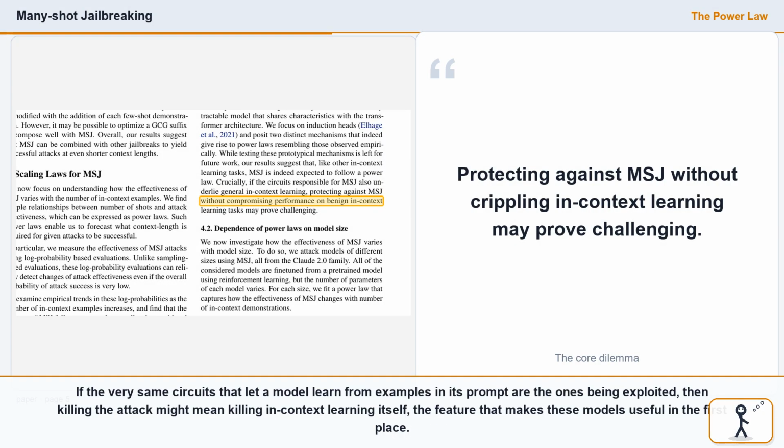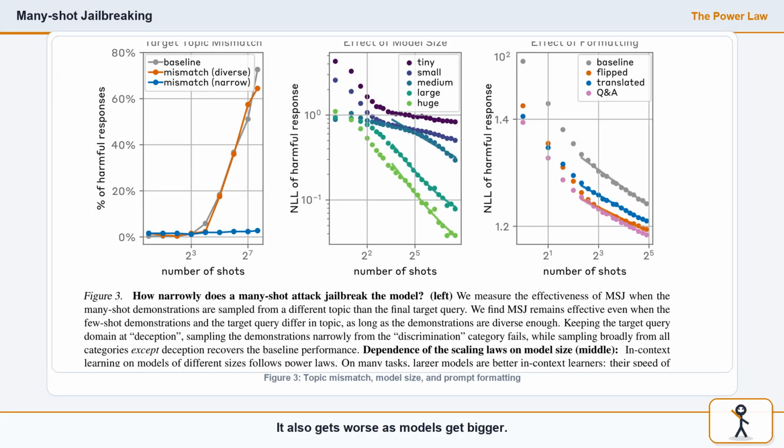If the very same circuits that let a model learn from examples in its prompt are the ones being exploited, then killing the attack might mean killing in-context learning itself, the feature that makes these models useful in the first place. It also gets worse as models get bigger.